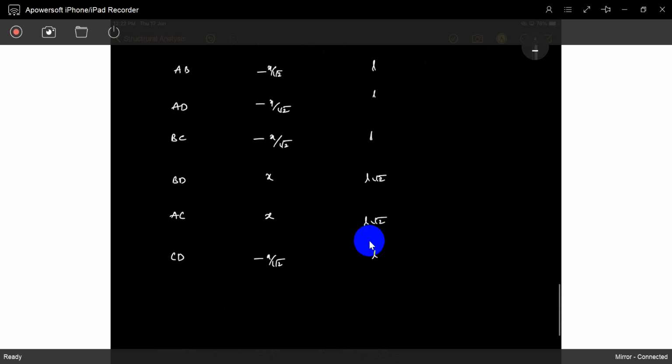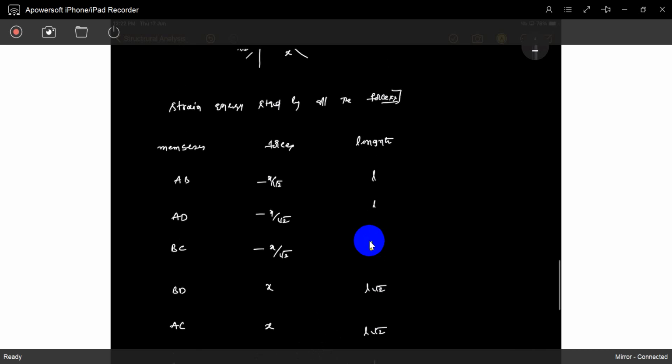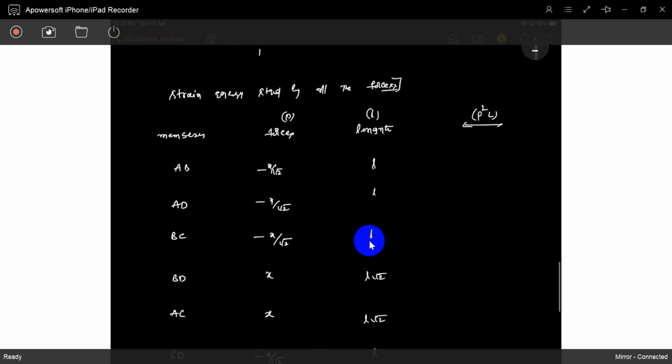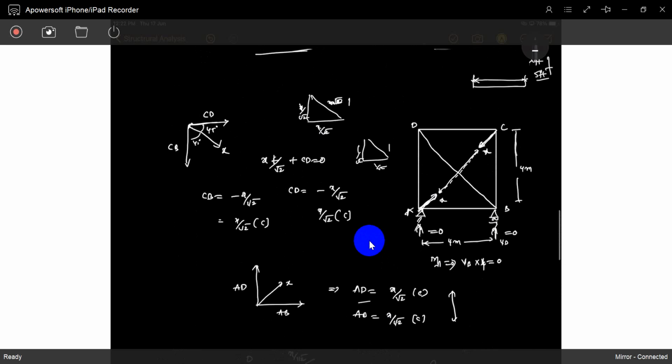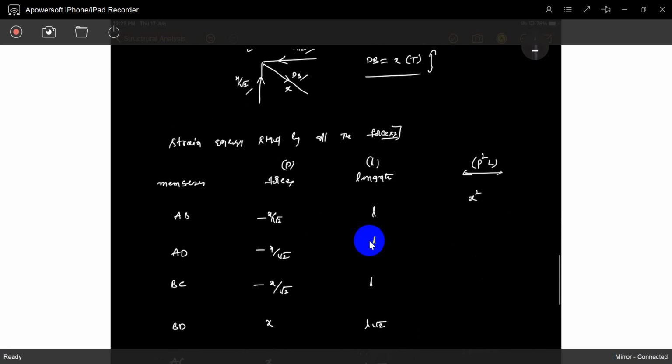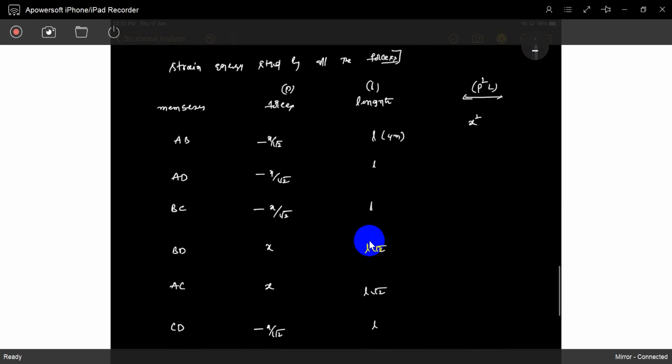So okay. What is strain energy? Strain energy is P square L by 2AE. So AE is common. So we have to find out the force, this is P, this is L. You can calculate P square L individually. So it is X square by L. So what is L? Already given 4 meters.